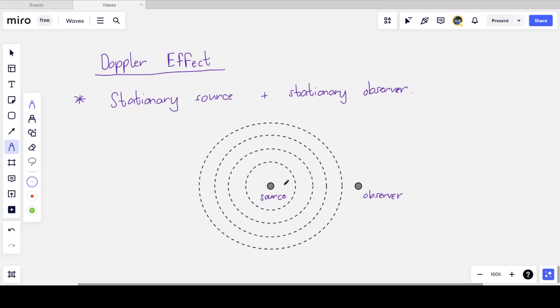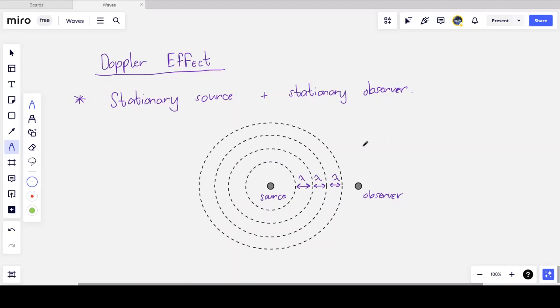And what I can see is that a sound wave obviously moves out in a circular pattern. It moves out equally in all directions. It doesn't only move in one direction. And it moves at the same speed, so that's why it travels in a circle. And so these dotted lines represent the wavefront. This means that the distance between successive wavefronts are the same. So lambda is equal to lambda is equal to lambda. These wavelengths are all the same.